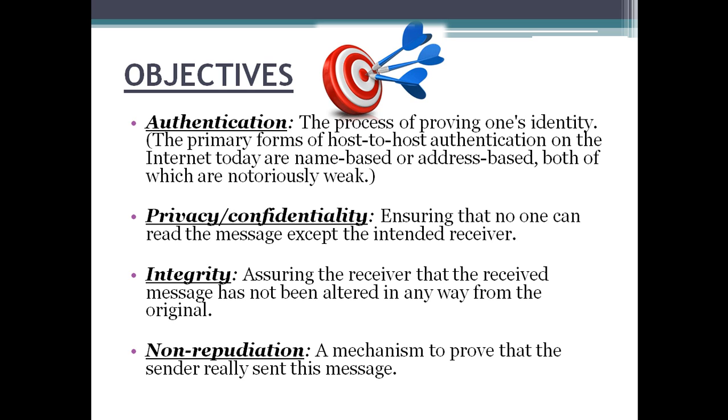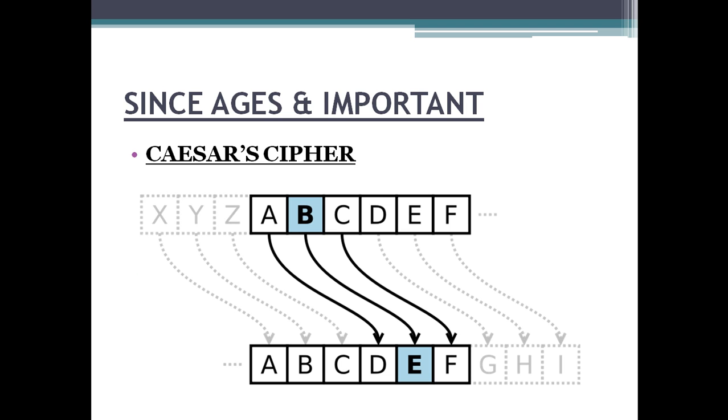And fourth, non-repudiation, which means it binds the sender: you cannot deny in the future that you have not sent this thing. The user or the sender is bound and liable under certain laws, that this person has sent me this and cannot deny it in the future.